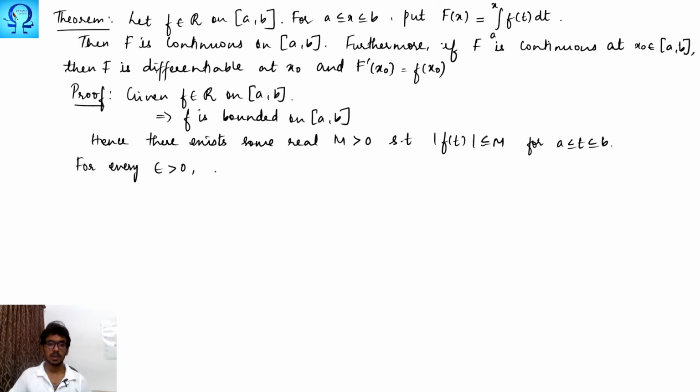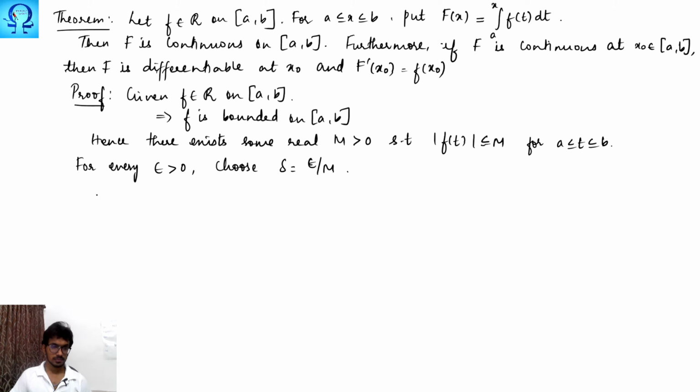For every epsilon, choose delta to be epsilon upon m. Since epsilon is positive, clearly your delta is also positive, right?